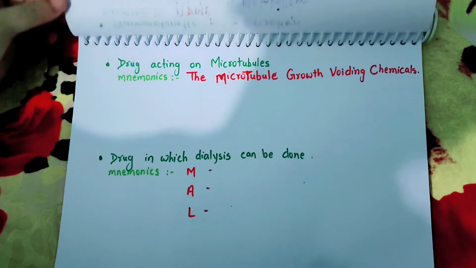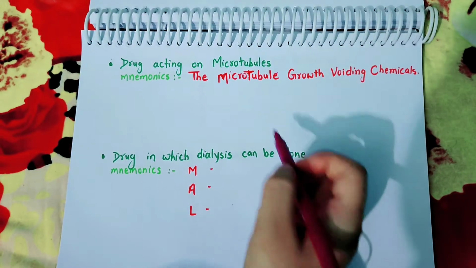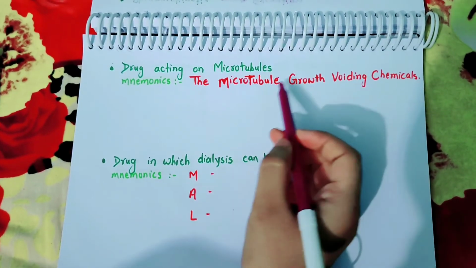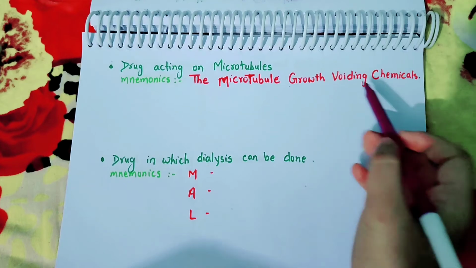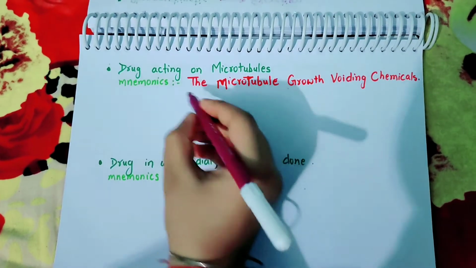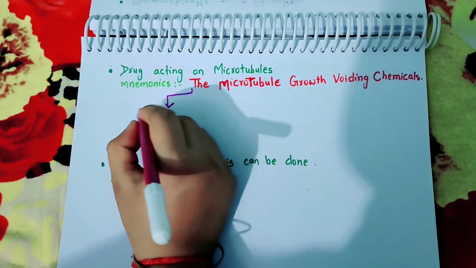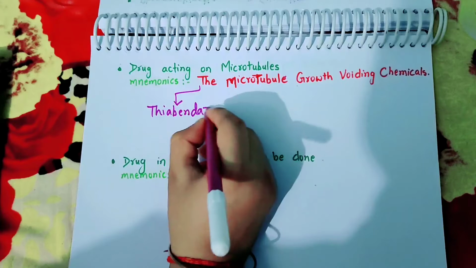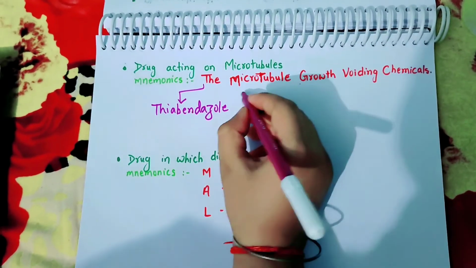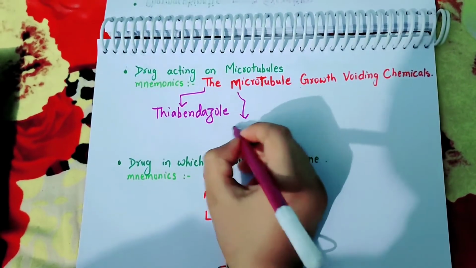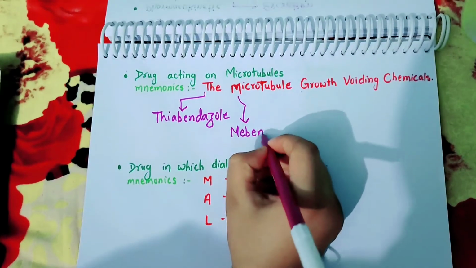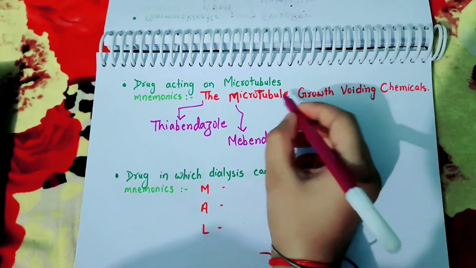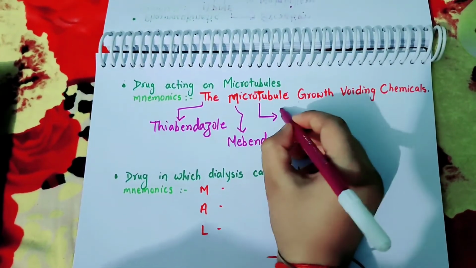Now come to the next mnemonic, that is the drugs acting on microtubules. For this, the mnemonic is the microtubule growth voiding chemicals. Here T stands for thiabendazole. In microtubule, M stands for mebendazole. And in microtubule only, T stands for taxol.